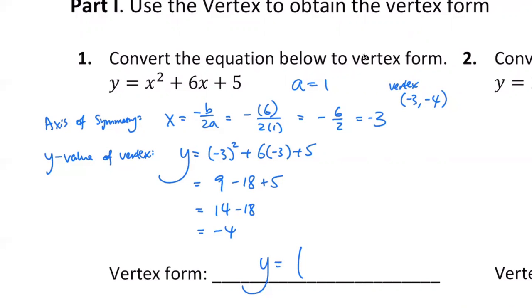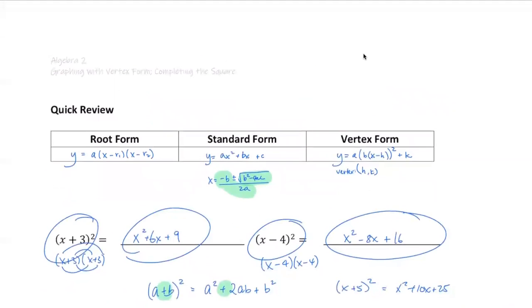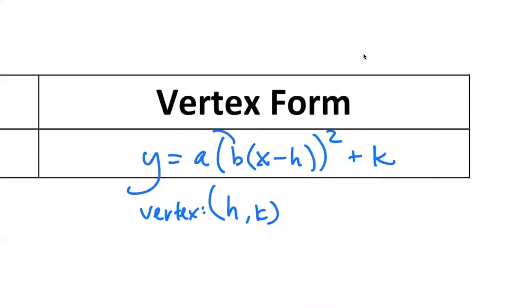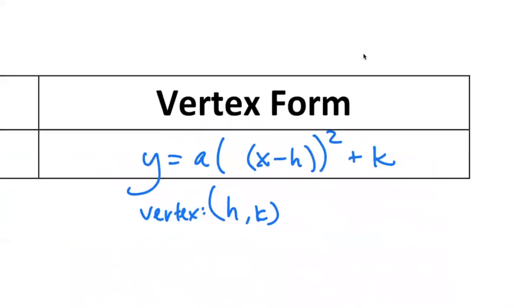The reason why we would assume that is because you can think about combining the vertical and horizontal stretch and shrink together. If you look at this equation, you can think about squaring the b and multiplying it by the actual a value. So there you go, that's your simplified vertex form.